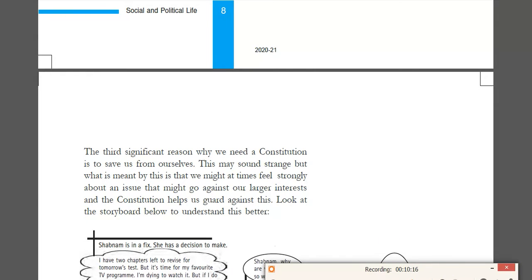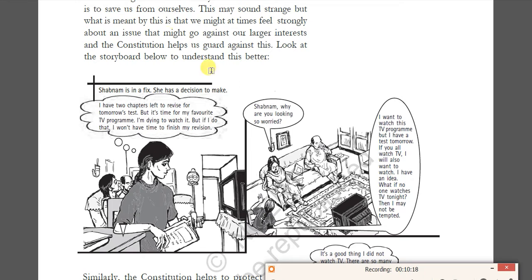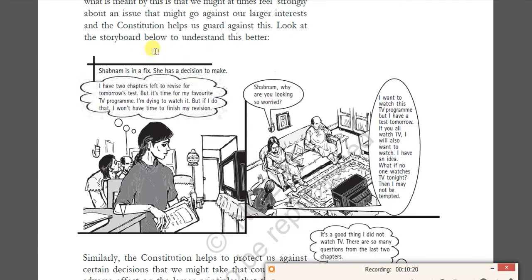Now, this is a normal thing. This is another example: let's say in a school, one girl has an exam the next day. She has two chapters left, but she wanted to watch TV, and the family members are watching TV.